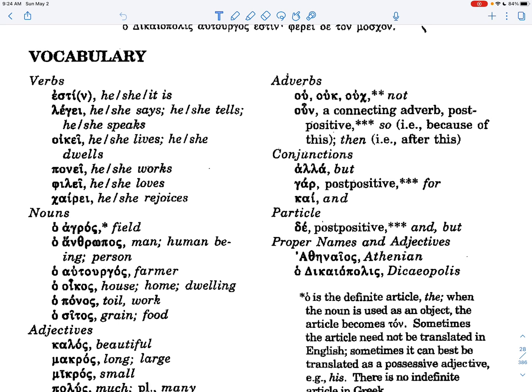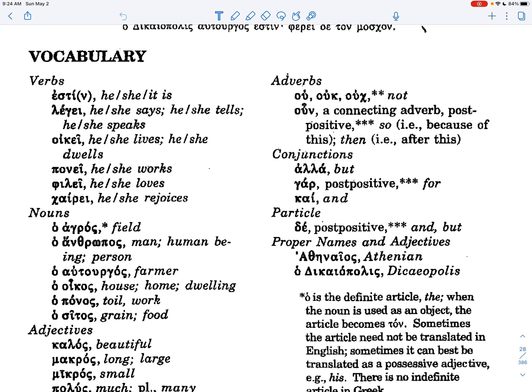And note here that you can make this khaire with just an epsilon at the end, and that's how you say hello in Greek. And the plural of that is khairete, which ends with epsilon, tau, epsilon. Khairete would be hello to multiple people. So basically when you say hello in Greek, you're saying, hey, be happy. Khaire, khairete.